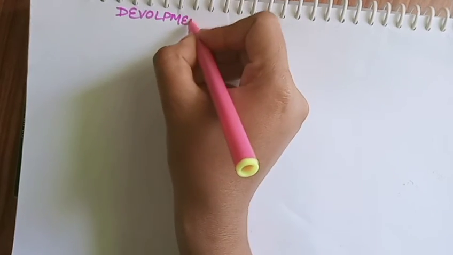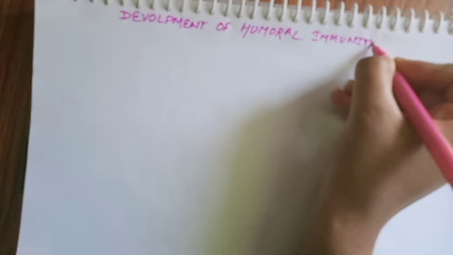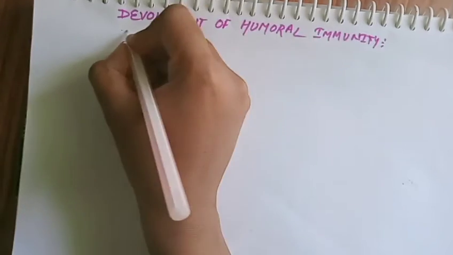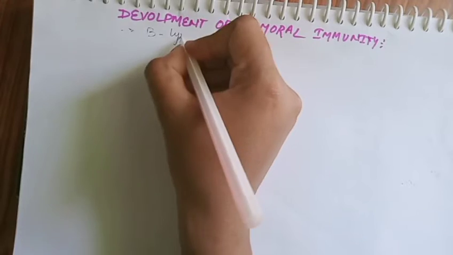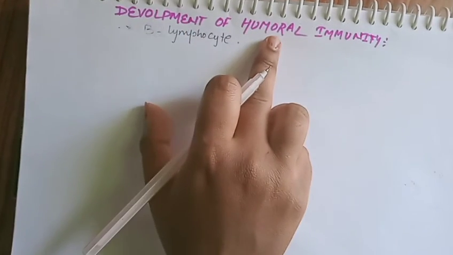Development of humoral immunity. How humoral immunity is developed in our body, that is what we now discuss. Humoral immunity is an immunity which is mainly done by B lymphocytes. The B lymphocyte is the main factor which causes the development of humoral immunity.